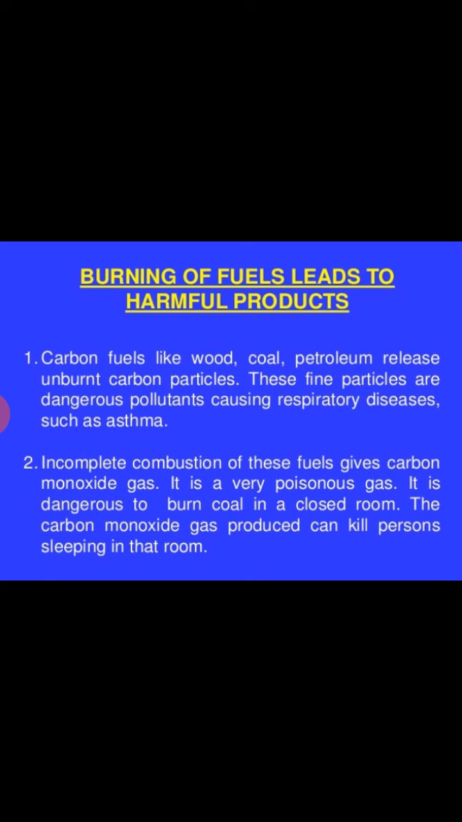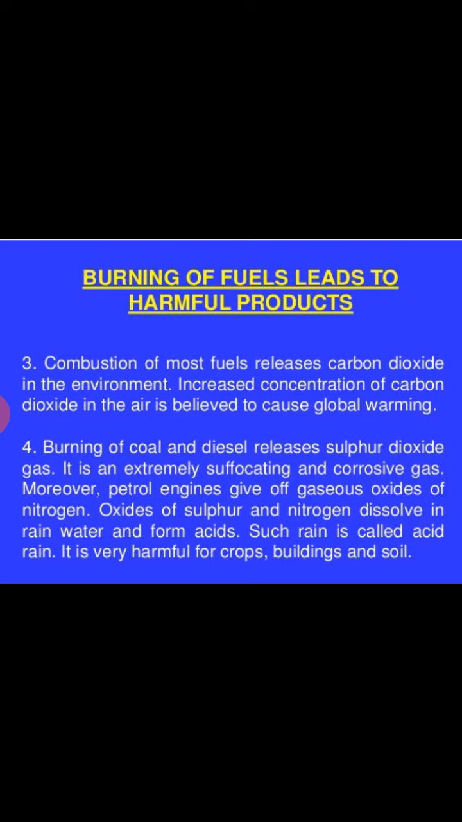The 4 products formed are: first, unburned carbon particles; second, carbon monoxide gas; third, carbon dioxide gas, which causes global warming; and fourth, acid rain is formed, and that acid rain is very harmful for crop production areas, agricultural areas, buildings, historical buildings and soil.